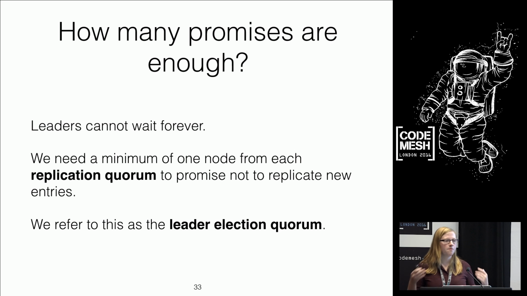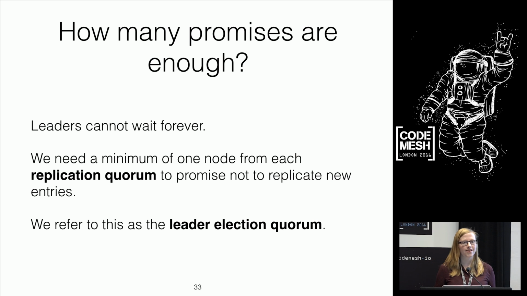So this is the group of people that you need to become a leader, basically. And the idea here is that I need one person from each of the possible replication quorums to be on my leadership election quorum. So that old leader who might be replicating something, adding something to that log, won't have access to a group of people to do that because I've gone to each of the possible groups and said, no, ignore him, talk to me.